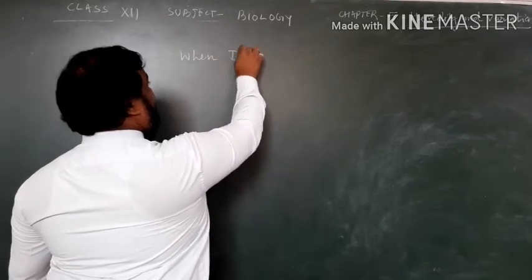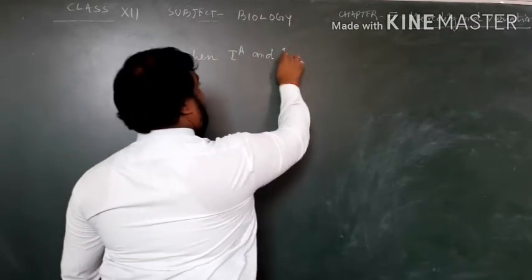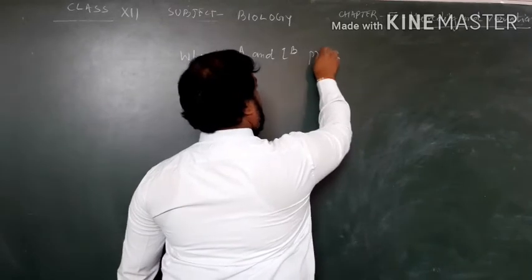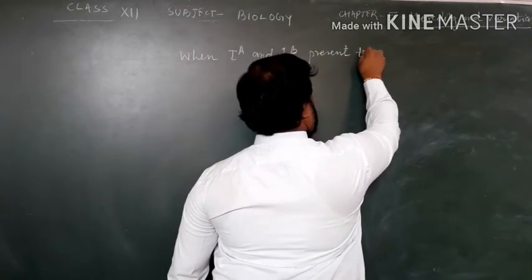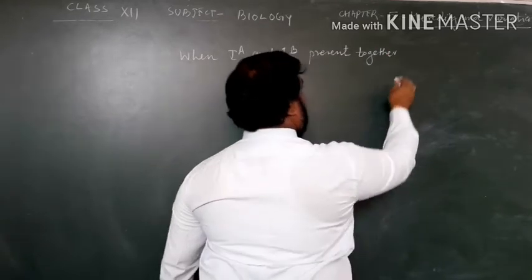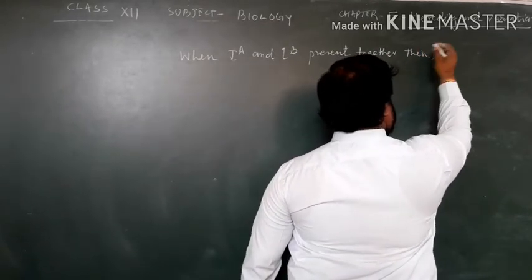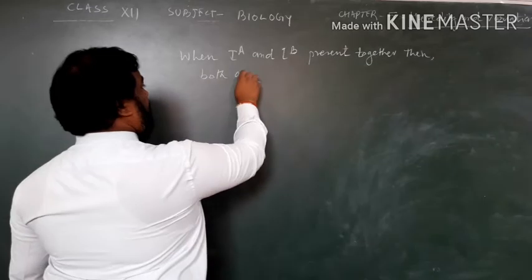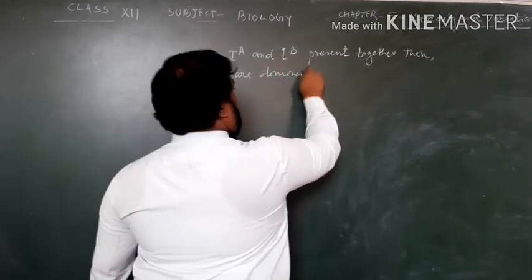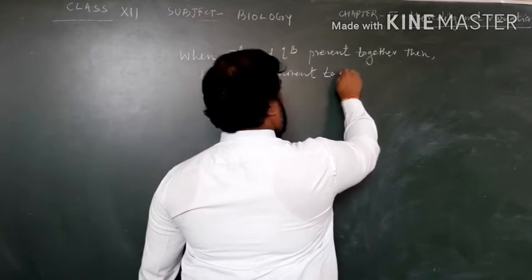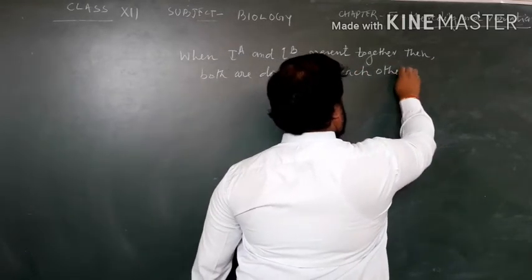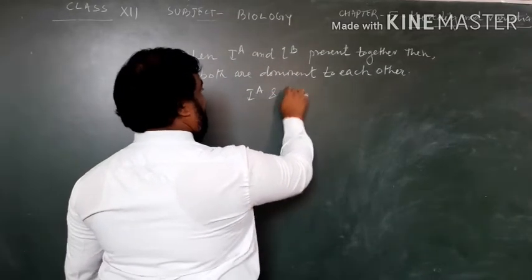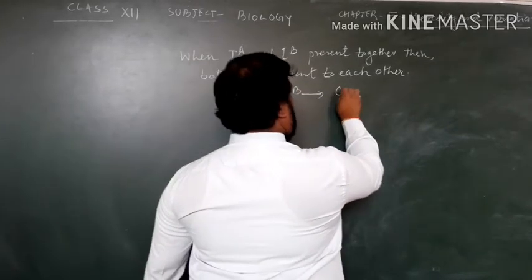When IA and IB alleles are both present together, then both are dominant to each other. Means here IA and IB both are codominant.